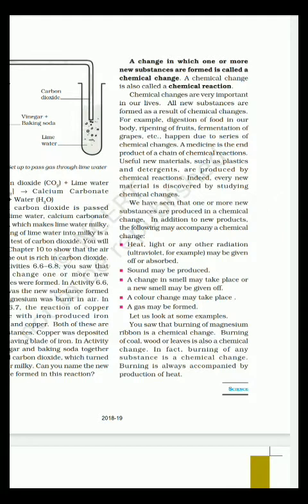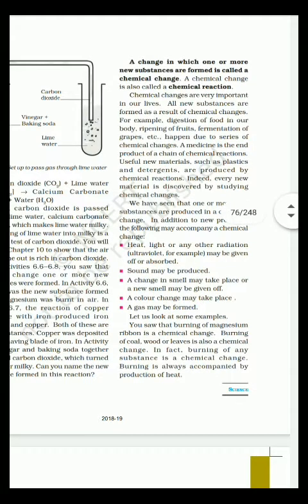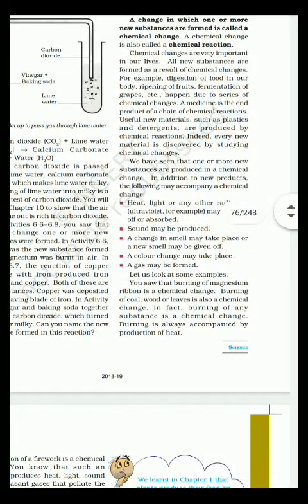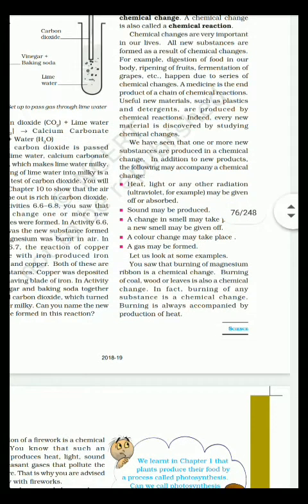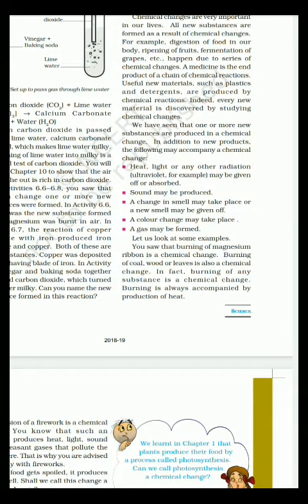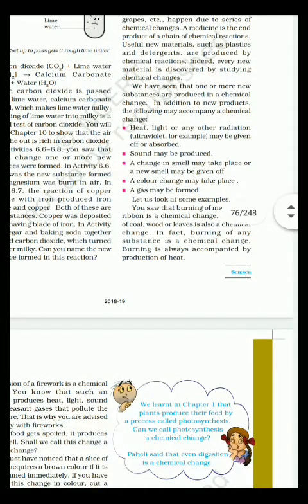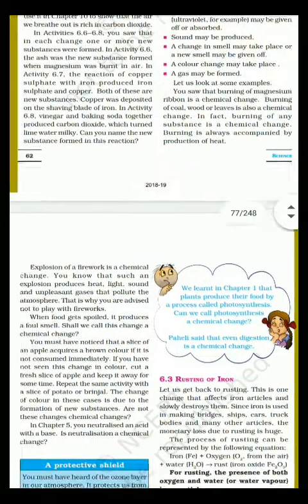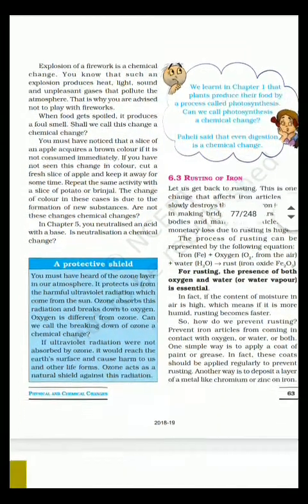Chemical changes are very important in our lives. All new substances are formed as a result of chemical changes. For example, digestion of food, ripening of fruits, fermentation of grapes, etc. We have seen that one or more new substances are produced in chemical change. In addition to new products, the following may accompany chemical change. Heat, light or any other radiation may be given off or absorbed. Sound may be produced. A change in smell may take place or new smell may be given off. A color change may take place. A gas may be formed. These are the outputs of the chemical changes.